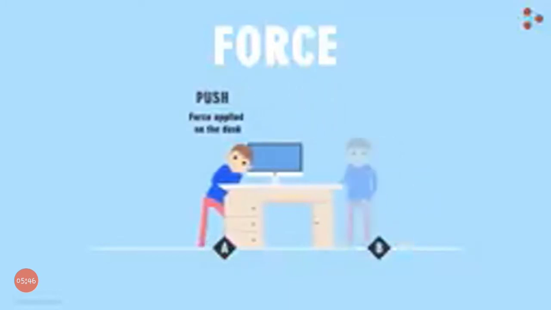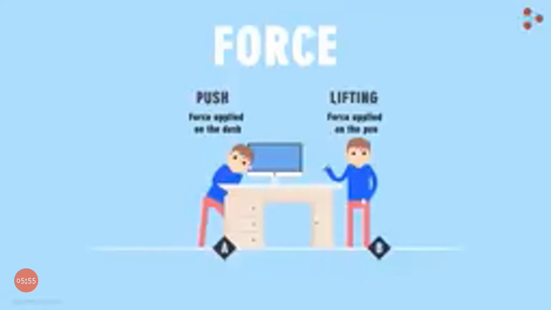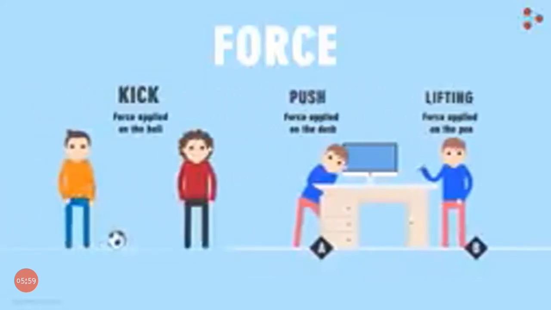Similarly, when you lift some object from the table, we say that you applied a force on that object. Here the force is applied in the form of lifting. So forces are nothing but actions such as kicking, pushing, lifting, etc., performed on an object.